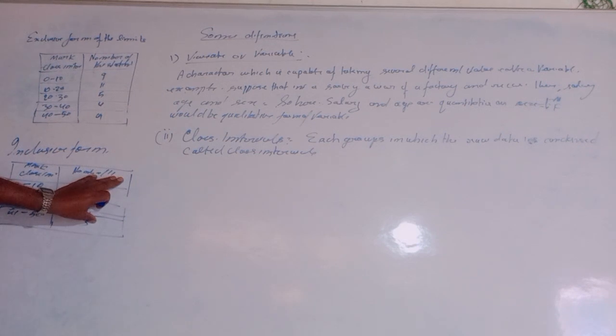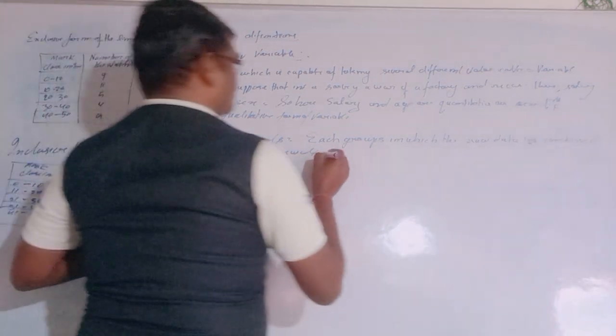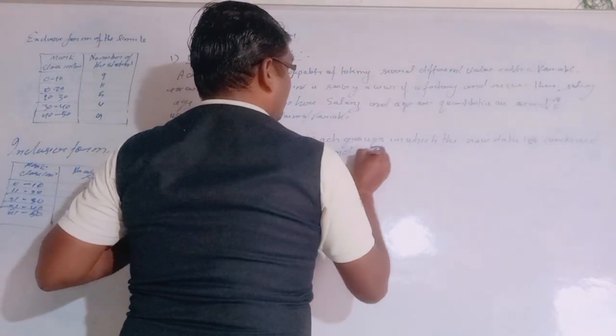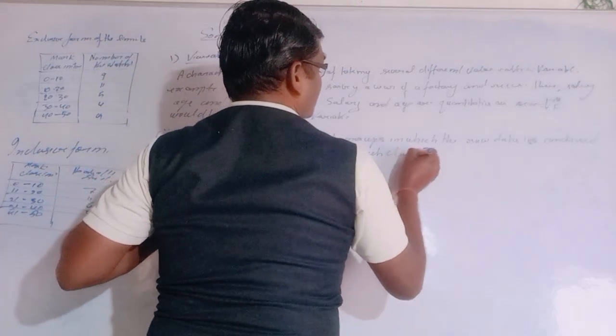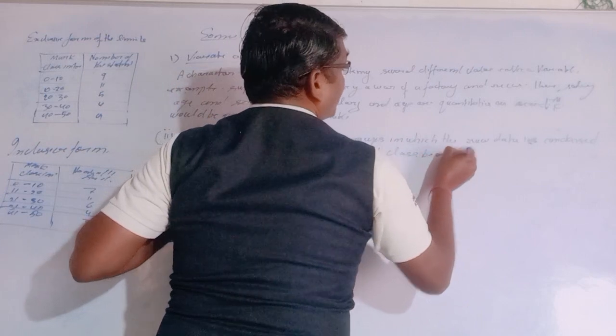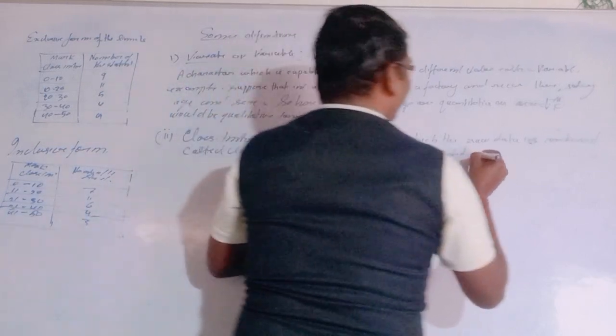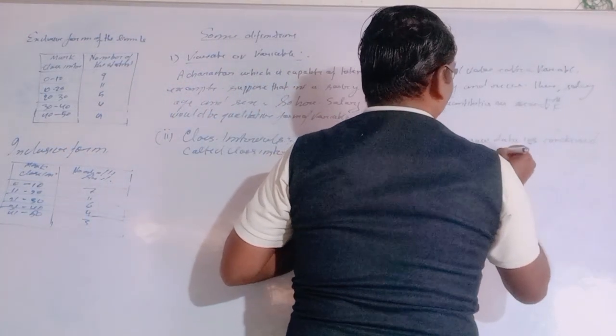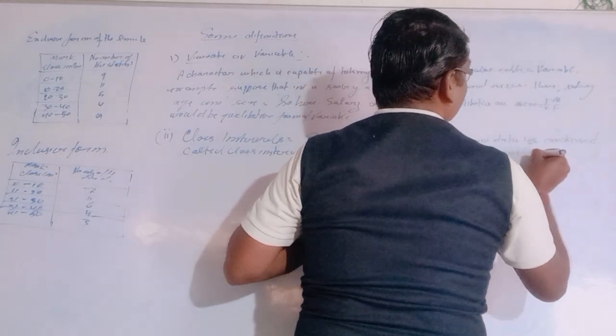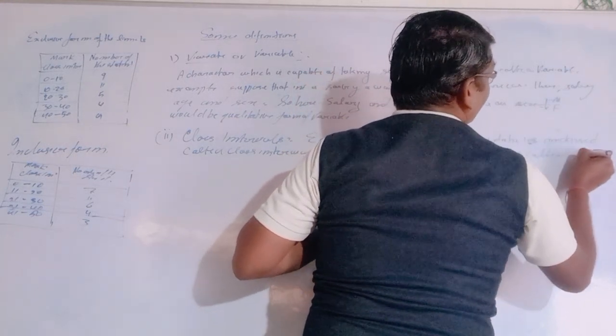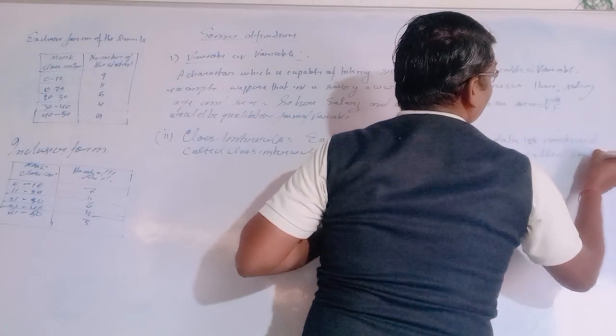Each class is bounded by figures, and each class is bounded by figures called limits.